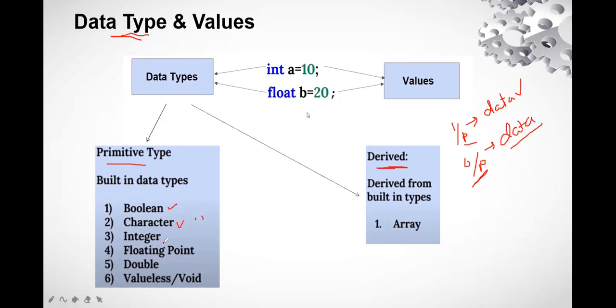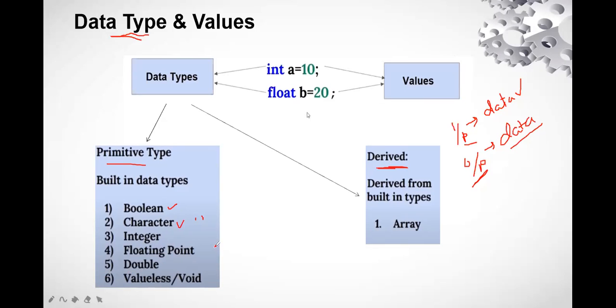Next one is integers. An integer is a value which can be any whole value. Let us say minus 30, 24, 0, 9, 32. All these are what? These are integer values. Next is floating value. Floating values are the values which are defined as decimal values. In this we are going to store only the decimal values. This is the data type. Let's say it is 3.86 or 83.54. So these come under floating point.